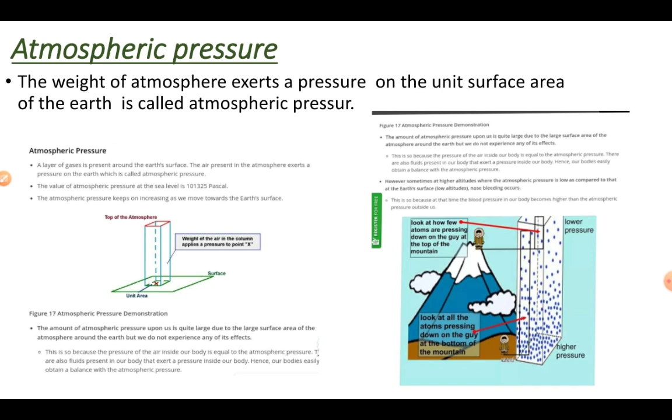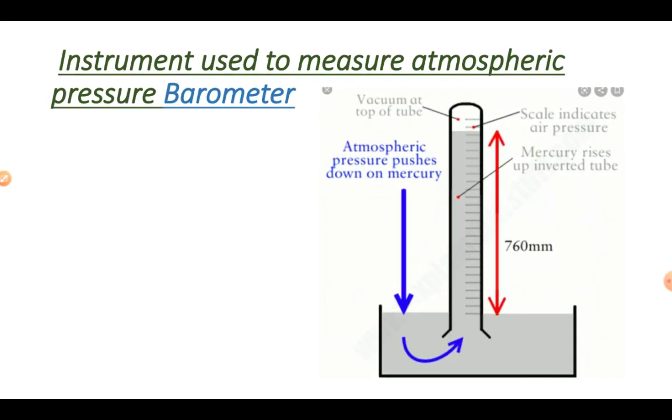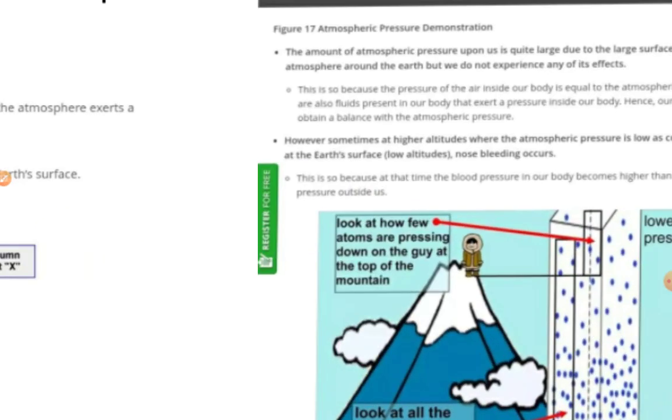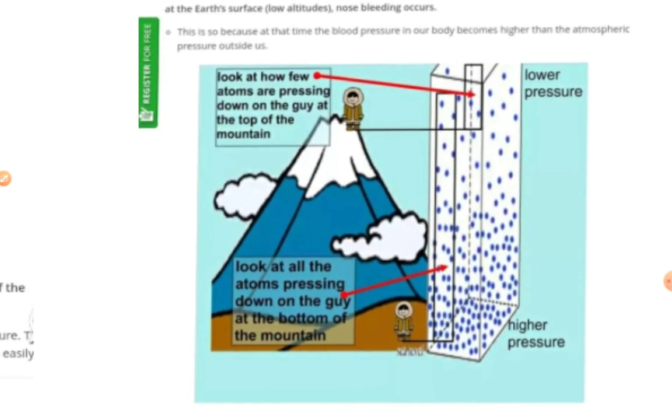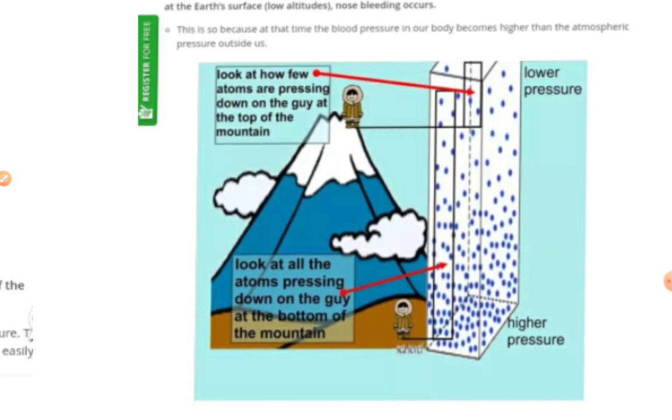When we go to a hilly area, the quantity of air is less. When the quantity of air is less, it creates very little pressure. Due to this, when we go to a hilly area, we feel many problems. For example, the nose starts bleeding because there is a difference of pressure. Outside our body, the pressure is different; inside our body, the pressure is different.